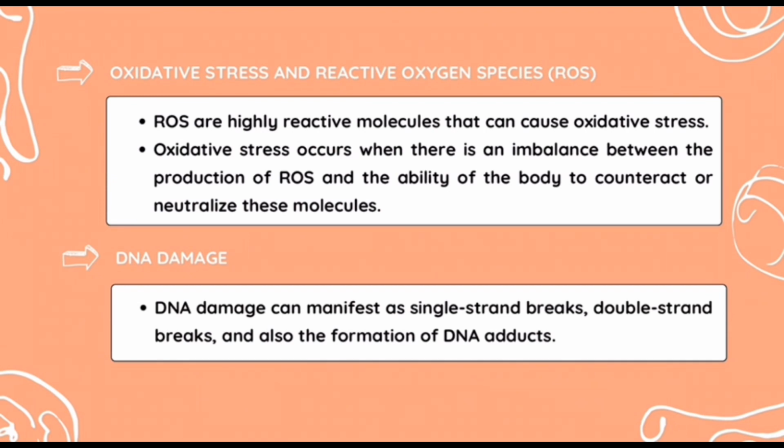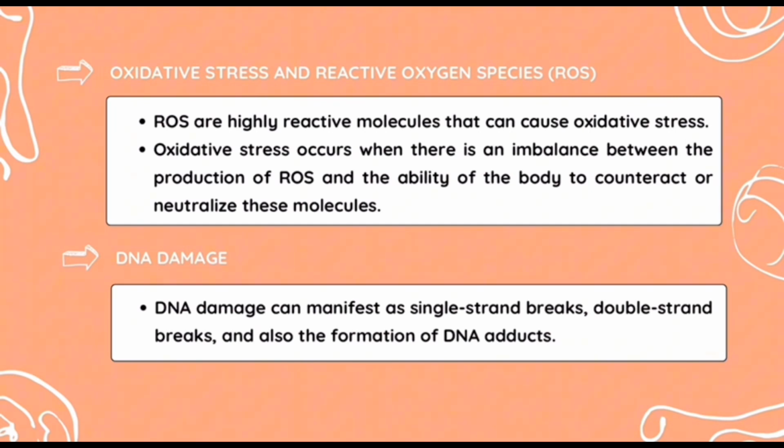Asbestos exposure will induce the production of reactive oxygen species within cells. ROS are highly reactive molecules. Examples of ROS include molecules like superoxide radicals, hydrogen peroxide, and hydroxyl radicals. The presence of an elevated level of ROS leads to a state known as oxidative stress. Oxidative stress occurs when there is an imbalance between the production of ROS and the ability of the body to neutralize these molecules. Oxidative stress can lead to the damage of cellular components, including lipids, proteins, and also DNA.